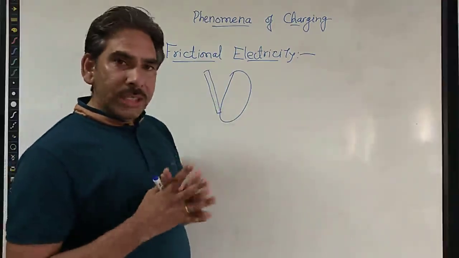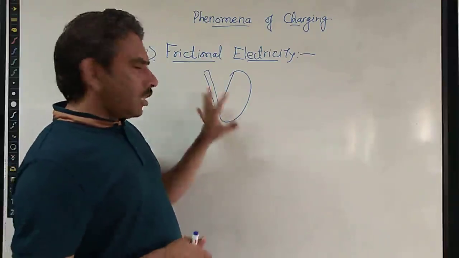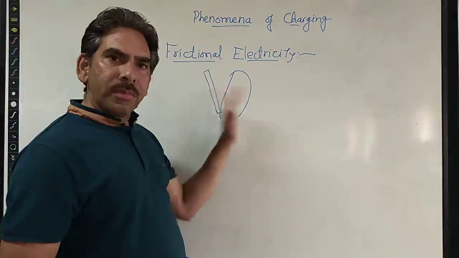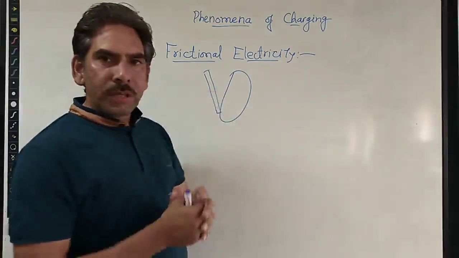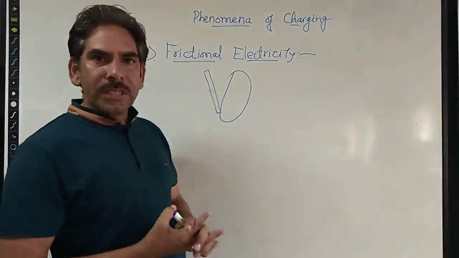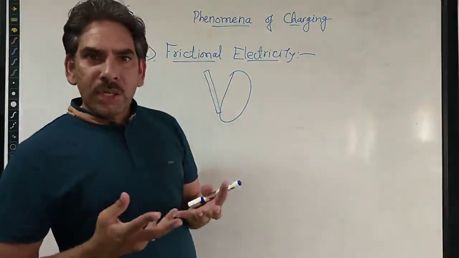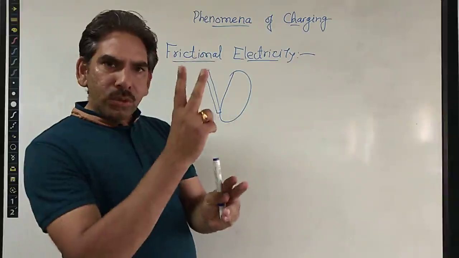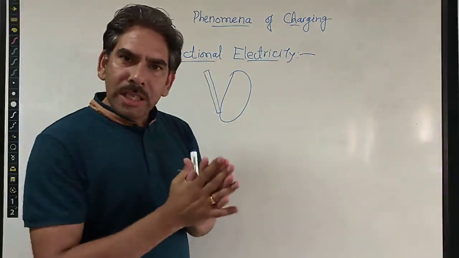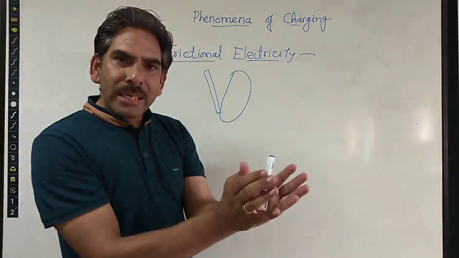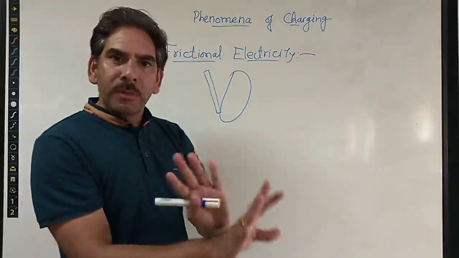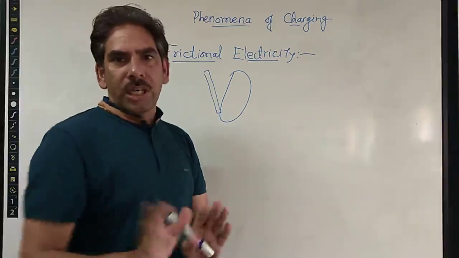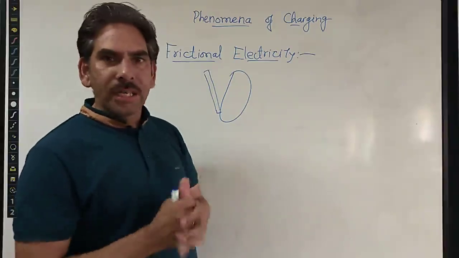And what is happening during this friction? During this friction, the charges are getting transferred from object 1 to object 2 or from the second to the first one. So what kind of charges are transferred? We have already discussed that an atom possesses two kinds of charges. One, positively charged protons, which lie well inside the nucleus and are not able to move anywhere. So positively charged protons are fixed, and they are not transferred anywhere during friction or any other process.